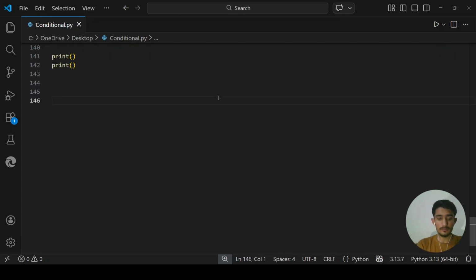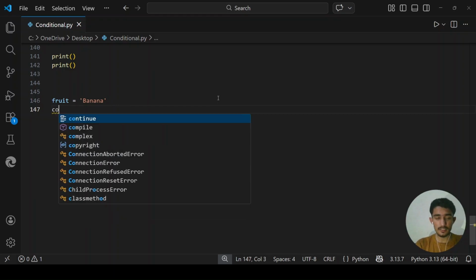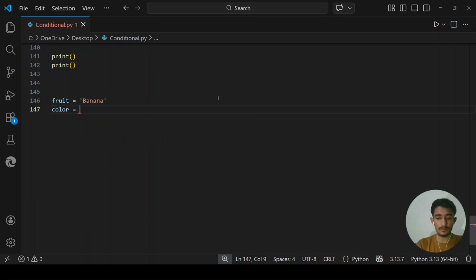Let me create a fruit variable and I will say this is banana, and I will say color is yellow initially. Now I am using conditions here. Let's say if fruit is equal to banana.